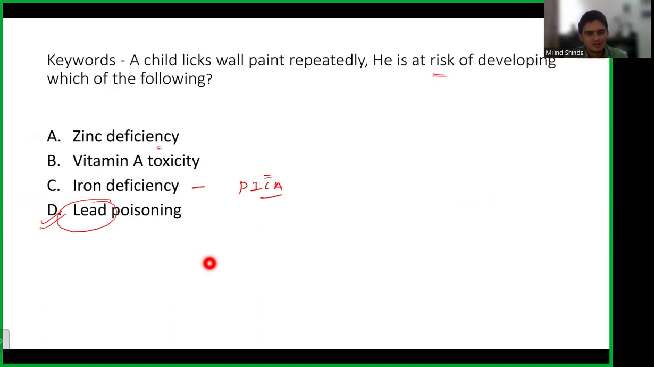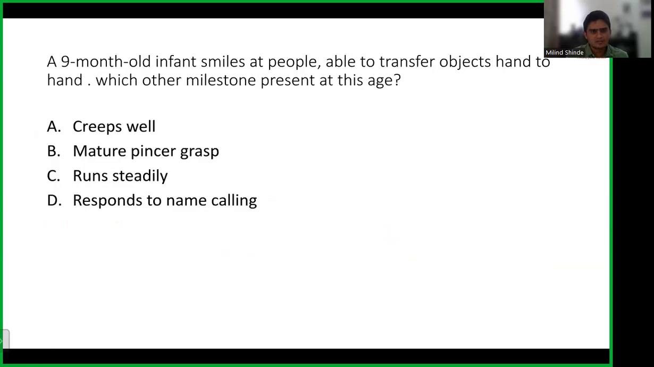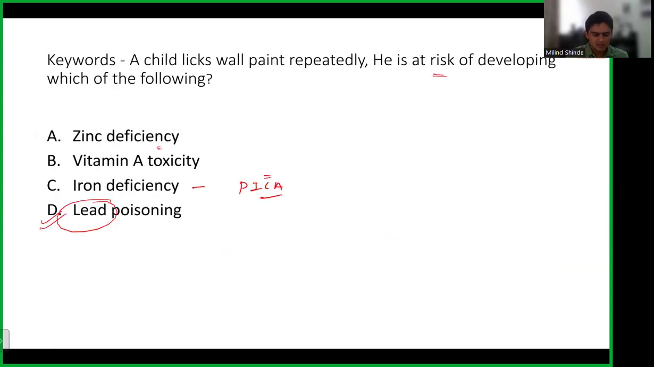Okay, I'll repeat again, I think there was some connection issue. As I said, if a child starts licking wall paint or eating soil, that is called pica. Now, pica is a result of iron deficiency. What will be the complication of pica? If the child starts eating or licking wall paint, it will lead to lead poisoning. This is what they are asking. The answer is lead poisoning.